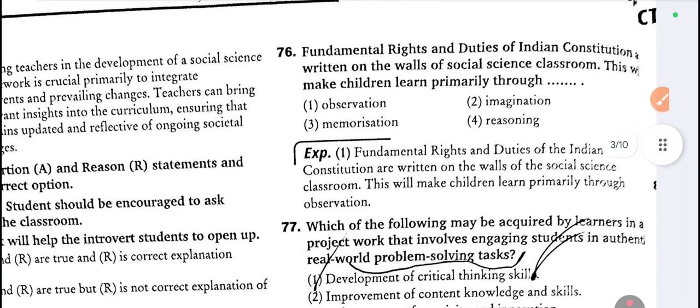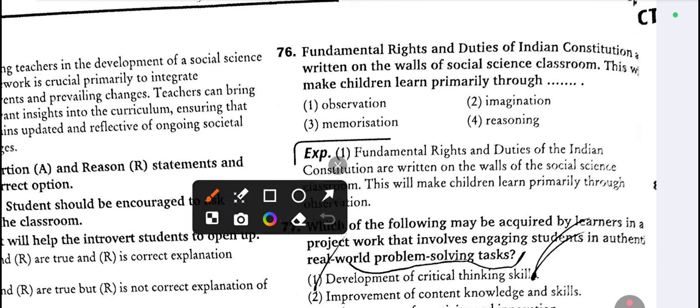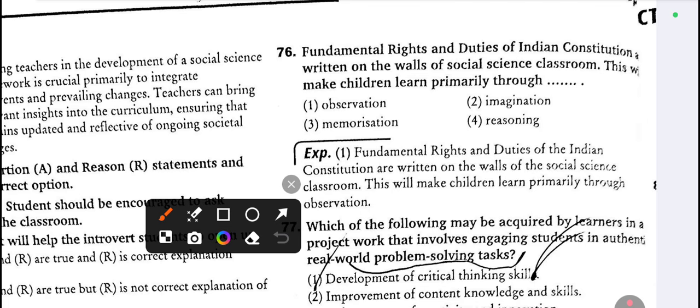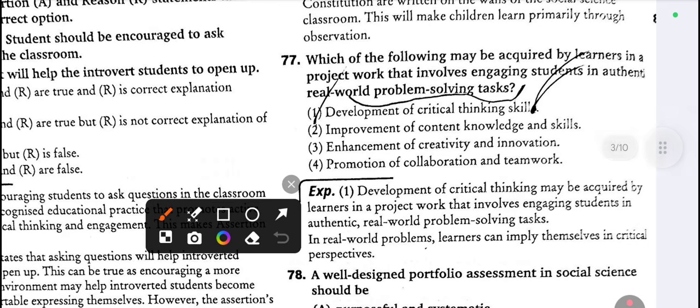76. Fundamental rights and duties of the Indian Constitution are written on the walls of the social science classroom. This makes children learn primarily through observation, because the writing is there. So every day the student will read that. So this means observation. 77. Which of the following may be acquired by learners in a project work that involves engaging students in authentic real-world problem-solving tasks? So development of critical thinking skill. This is the correct answer.